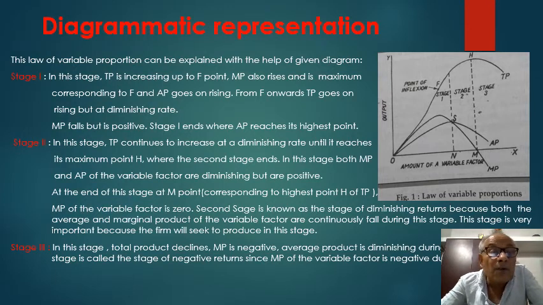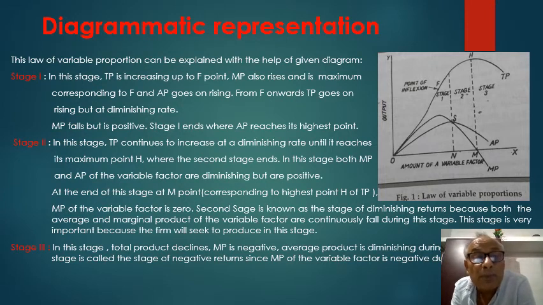MP falls but is positive. A stage first ends where AP reaches its highest point. We shall notice in this diagram, marginal product falls but is positive at S point. A stage first ends where average product reaches its highest point at S point.